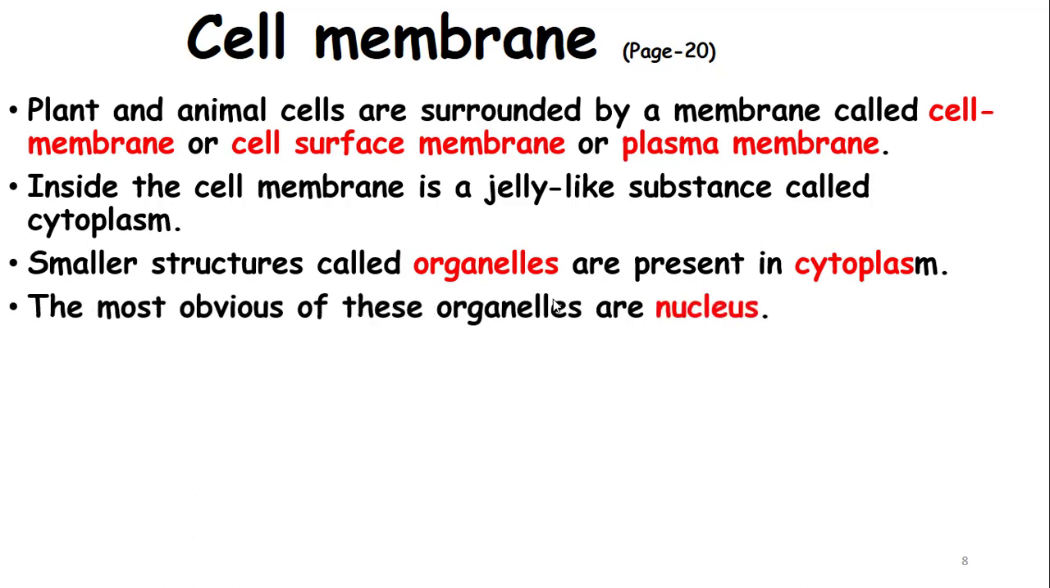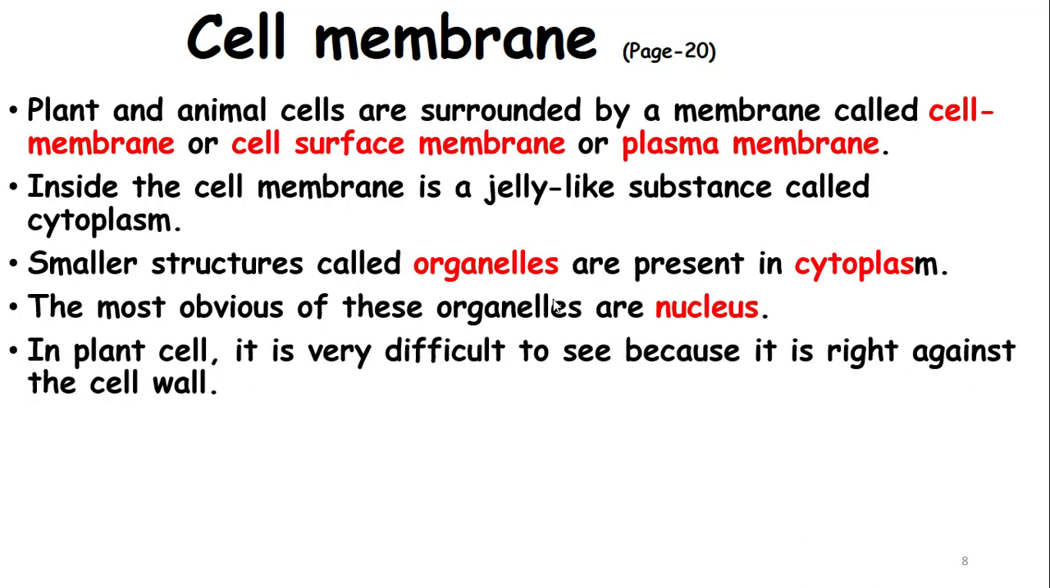Okay, the most obvious of these organelles is the nucleus. Now, for example, if you look at page 19, you can see that there are many different structures or organelles, but the nucleus is the most obvious of all. So this is most clear and you can see it very well. In plants, it's very difficult to see it because it is right against the wall. The vacuole of the plant is pushing the nucleus toward the wall, therefore you may not be able to see it very clearly.